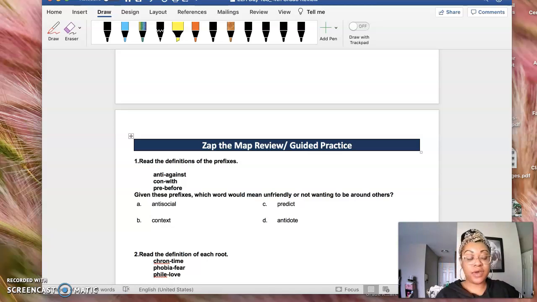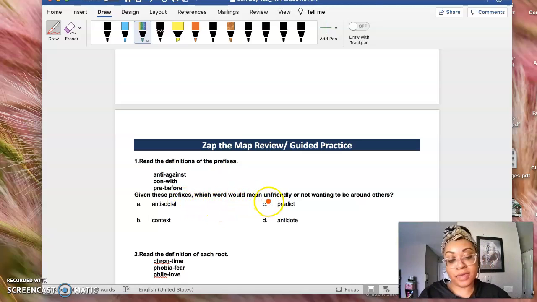Okay, guys, so let's go ahead and continue. We are on our guided practice with our fourth grade review. So it says, given these prefixes, which word would mean unfriendly or not wanting to be around others?